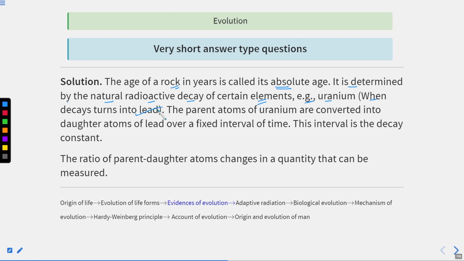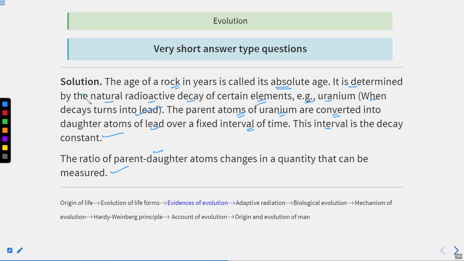This I have already told you. The parent atoms of uranium are converted into daughter atoms of lead over a fixed interval of time. This interval is the decay constant. The ratio of parent to daughter atoms changes in a quantity that can be measured.